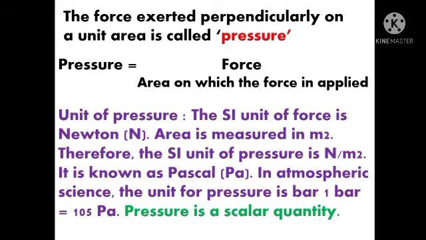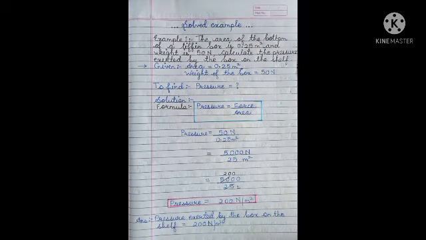And what is the SI unit of pressure? It is Newton per meter square. And we have seen what SI unit is, that is International System of Units. For pressure, it is Newton per meter square. So students, now we came to know how the formula has been derived for pressure. And the formula is pressure is equal to force upon area on which the force is applied. So let's solve a numerical on the basis of the formula of pressure.